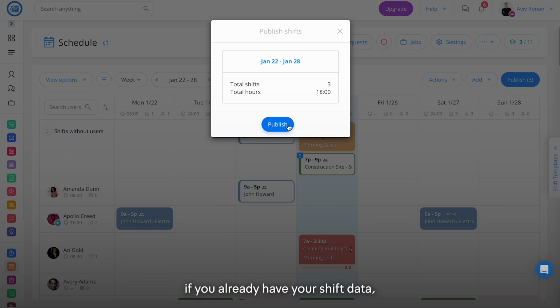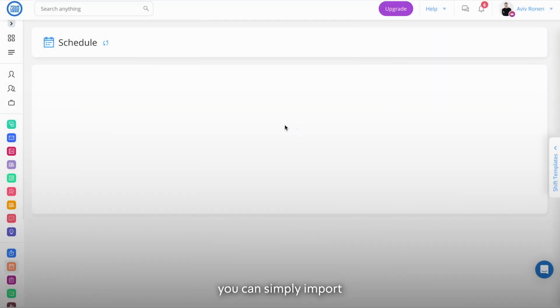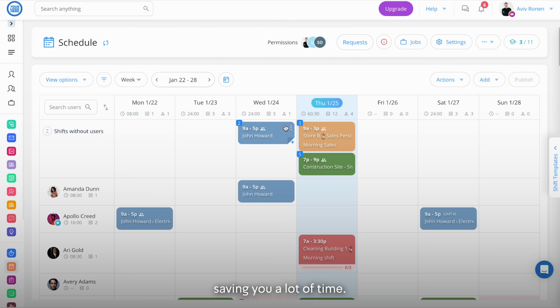To conclude, if you already have your shift data, you can simply import all of your shifts into the schedule, saving you a lot of time.